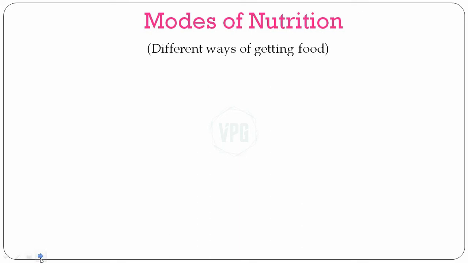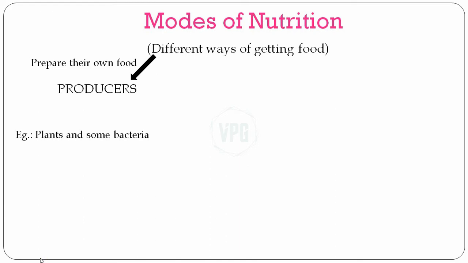The ones who can produce their own food, known as producers. Most examples involve the green trees, plants, and all the green stuff around us, and some bacteria as well in this category. And how do they make their own food? Well, they do that by using the energy from their surroundings. For example, plants and all the green things can use the energy from the sunlight to make their own food. And you may have heard of this process called photosynthesis, which we will talk about in detail in the next video. But we can't make our own food like that.